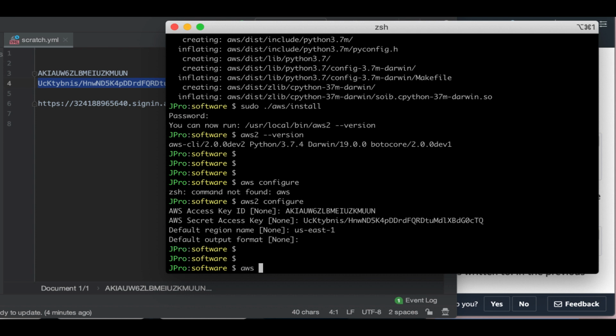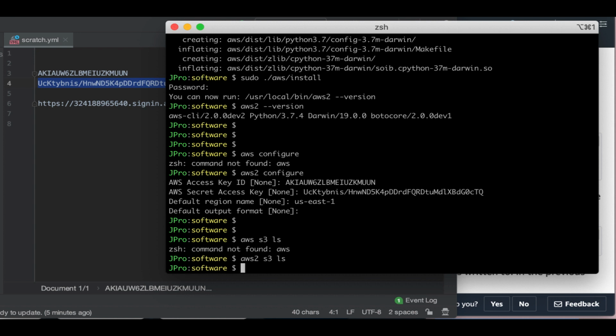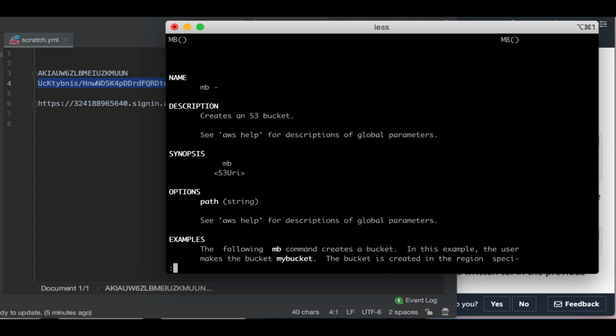So aws s3 ls, just to make sure it's working. Oh god, I'm used to using aws like this. aws2 is going to drive me nuts, but aws2 s3 make bucket, don't worry about it. We will have a separate chapter for creating buckets, but I just want to test that things are working.